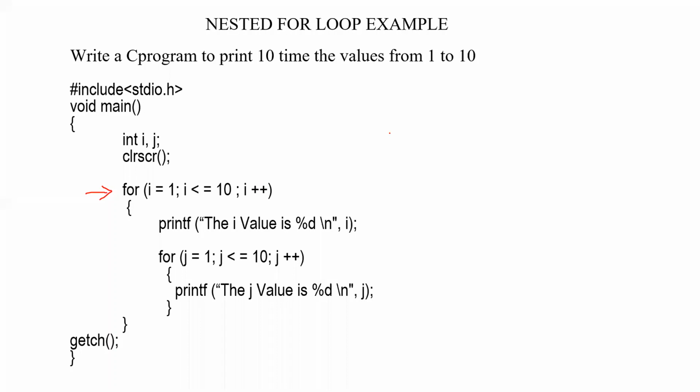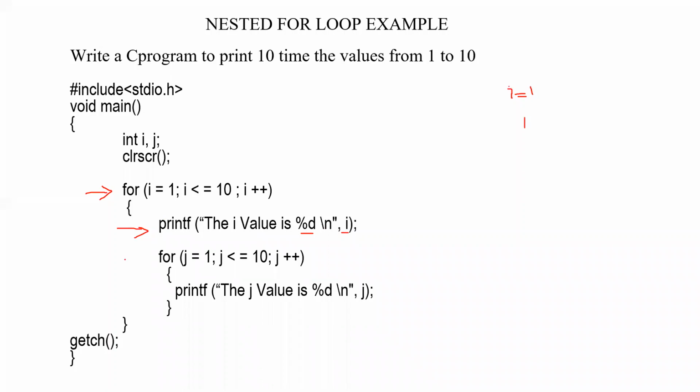So I equal to 1, I am just telling you, right? We know that when I equal to 1, after making I equal to 1, it will move to the body of the loop. So what is the first line? It will execute the body of the loop for the outer for loop. Printf, the I value is percentage %d. Instead of percentage %d, it will be printing the value of I. What is the value of I? Value of I is 1. So it will be printing what? The I value is 1, right?